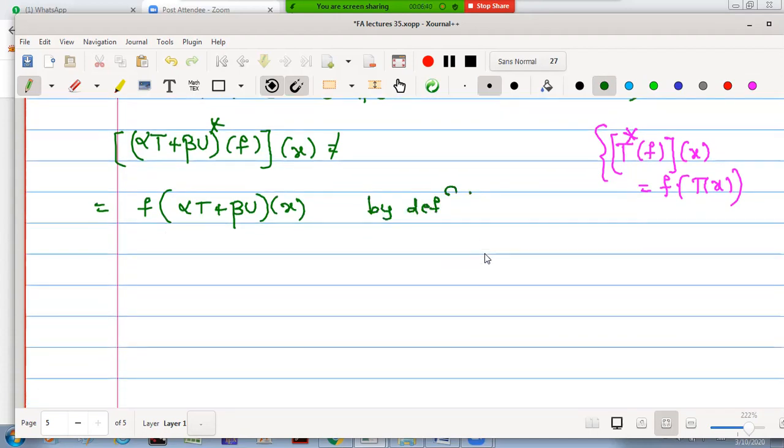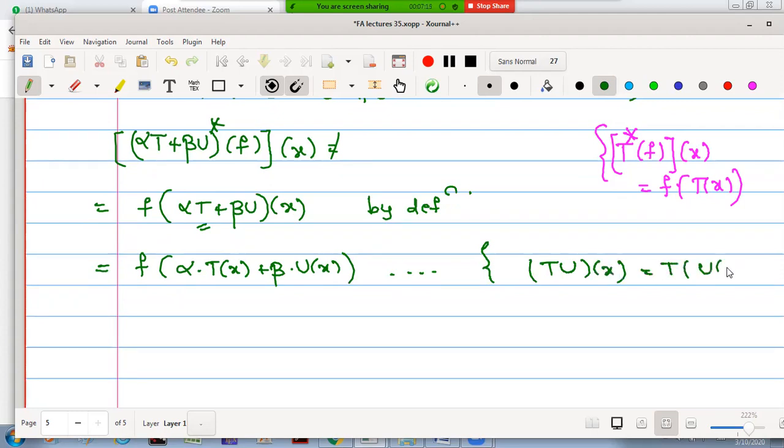Now, how is this f going to work? As f is a functional, it is linear. But first, we can operate the inner function using a pointwise operation. This is operated as f of, and the function we operate on x first. Therefore, this is alpha into T of x plus beta into U of x. Which definition have we used? T dot U operated on x is T of U of x. This is what we have used.